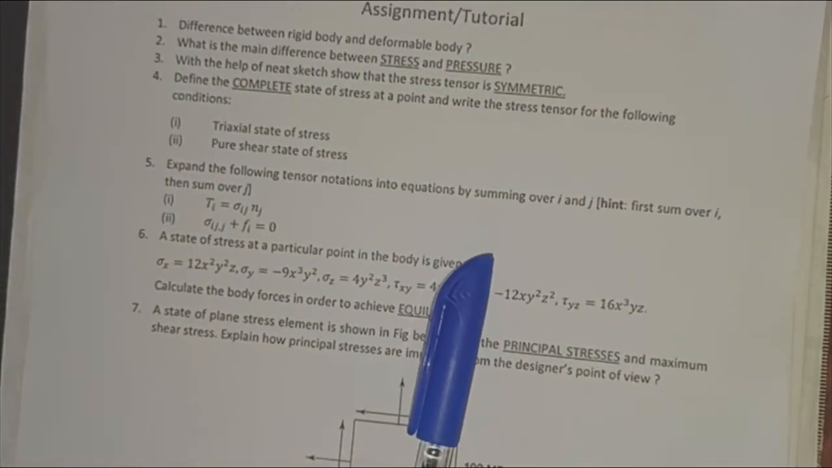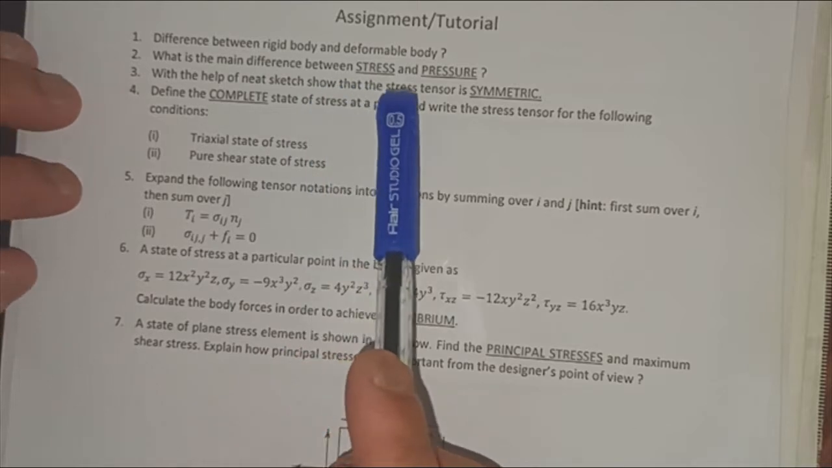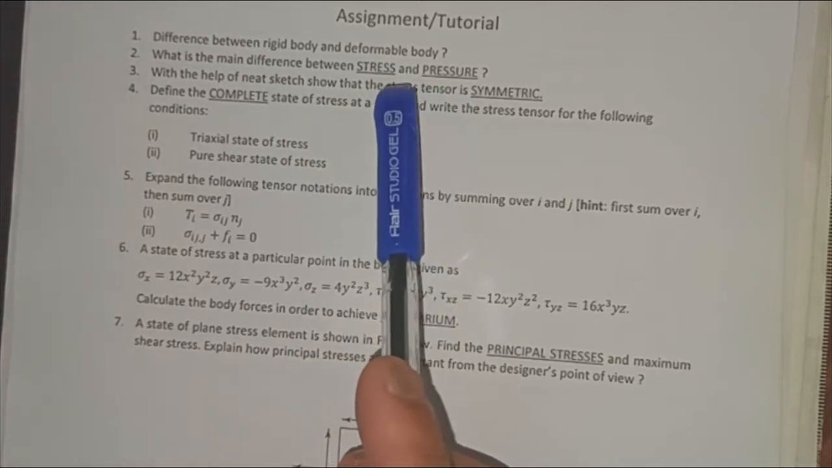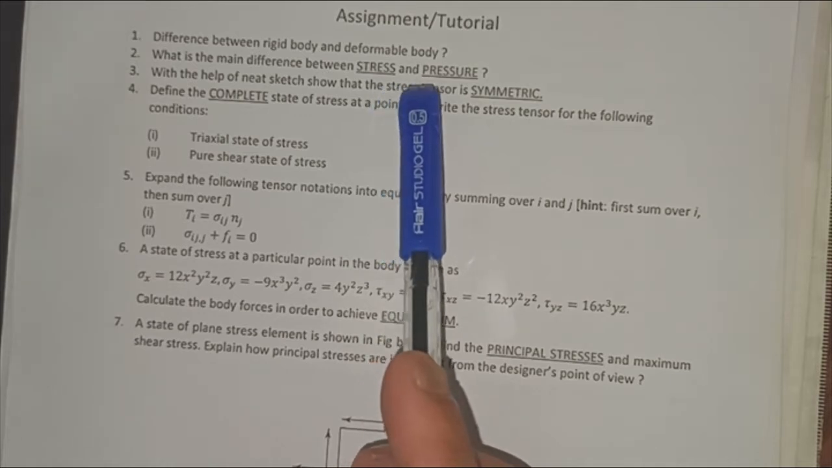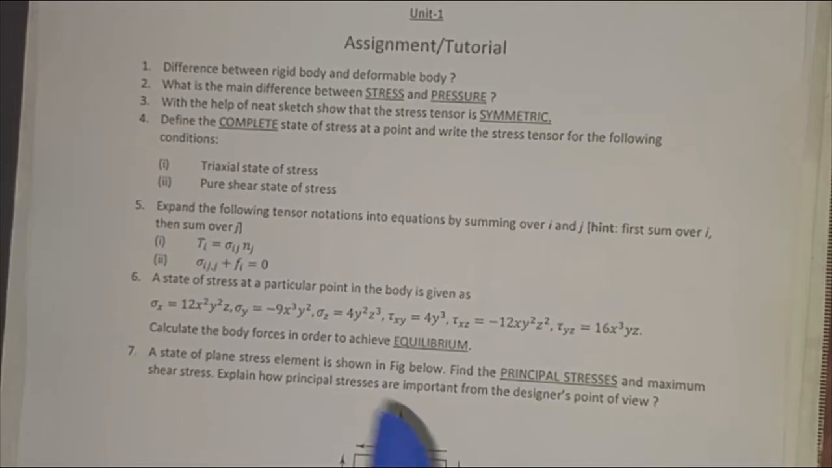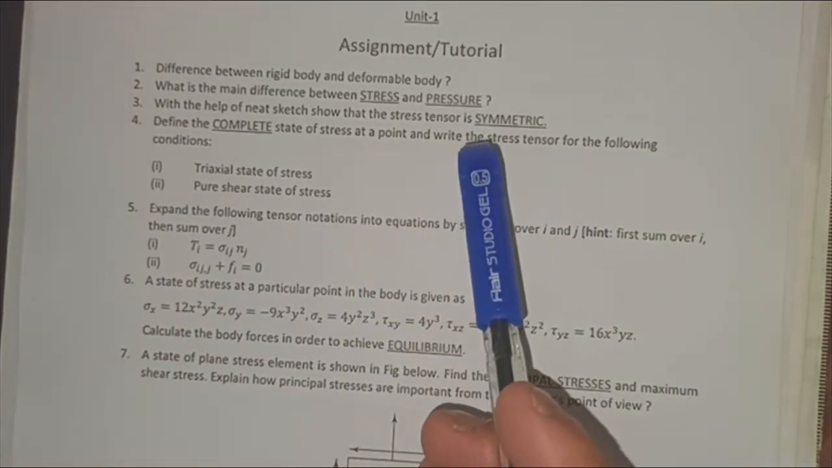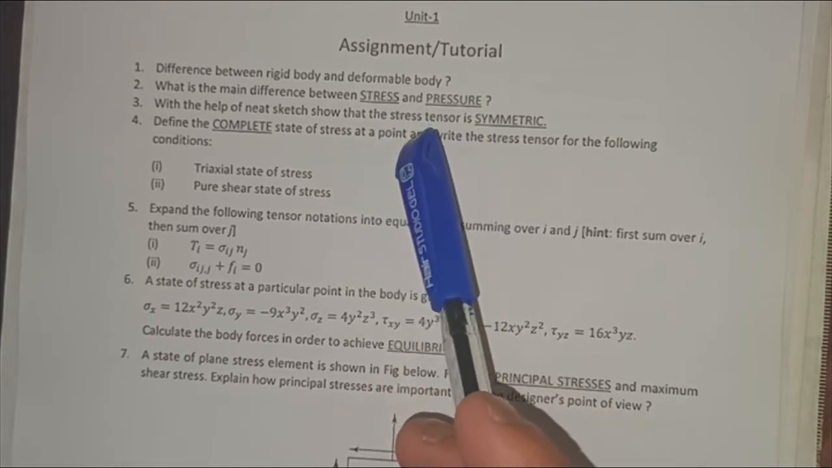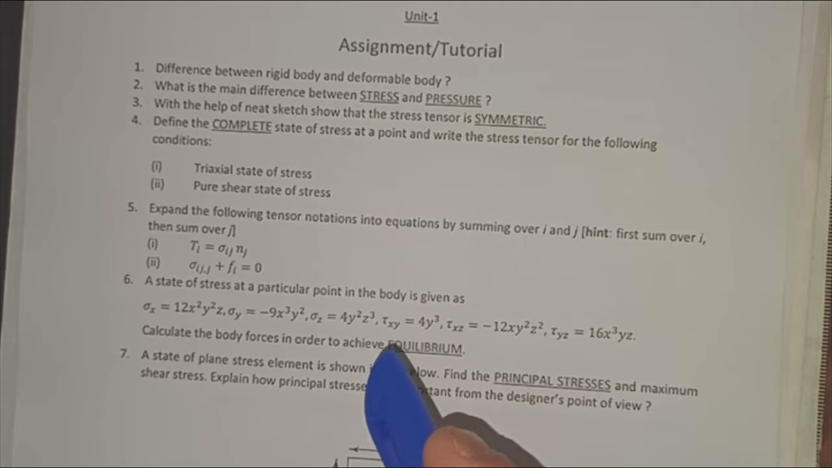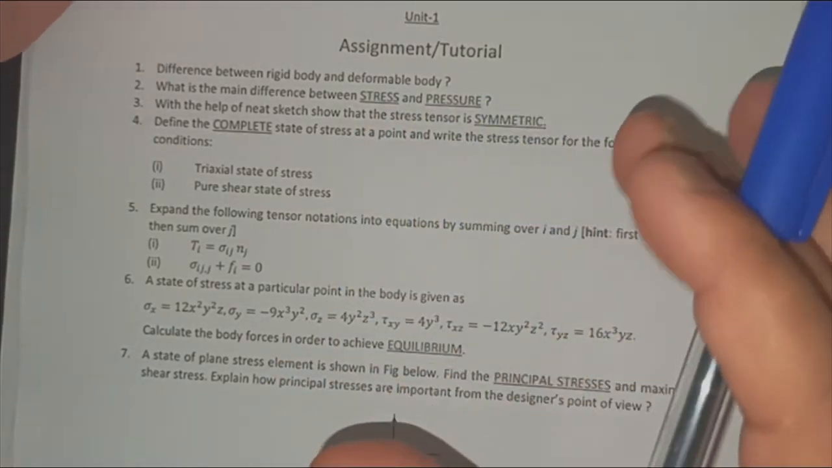The second question that we would like to discuss is what is the main difference between a stress and a pressure. These two terms are mostly used interchangeably, as people have a lot of confusion between them, because both of them have the same units, MPa. Stress is also measured in MPa and pressure is also measured in MPa. So what are the major differences?